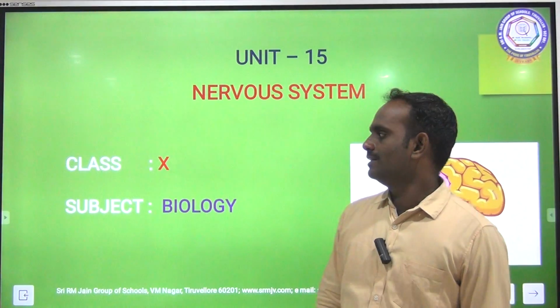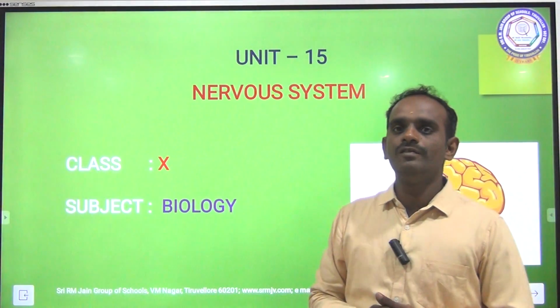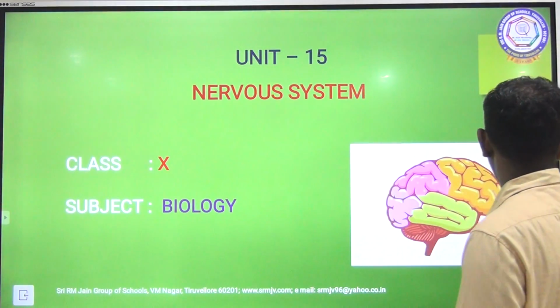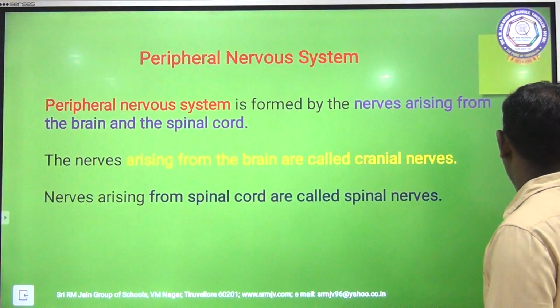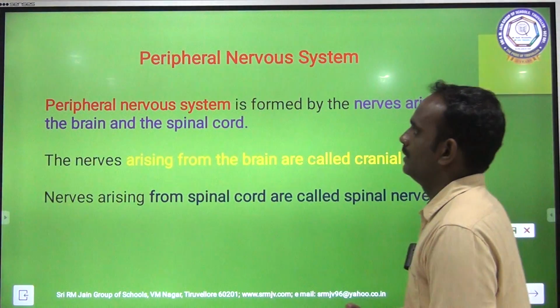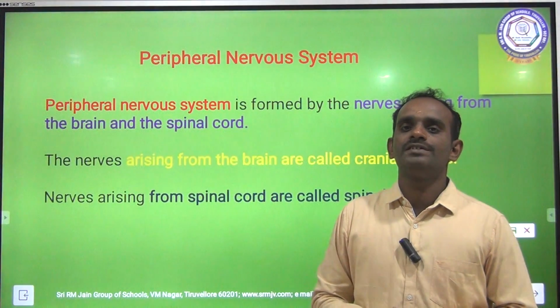Class 10, Subject Biology, Unit 15, Nervous System. Today, we are going to discuss the peripheral nervous system.